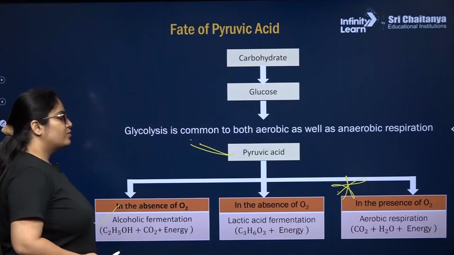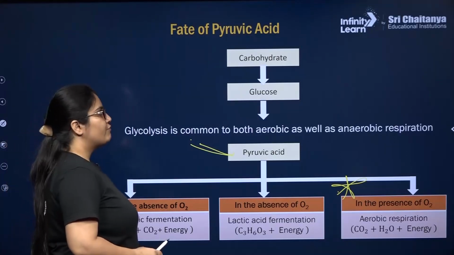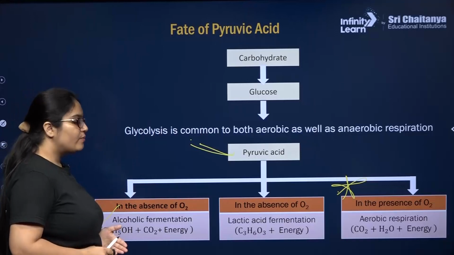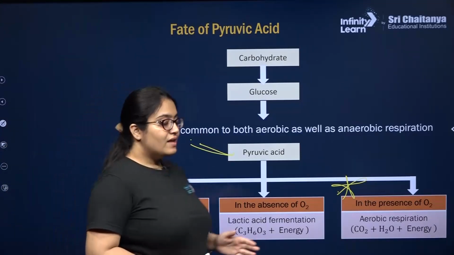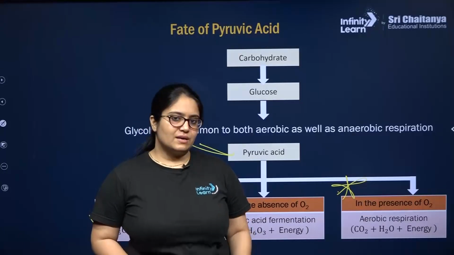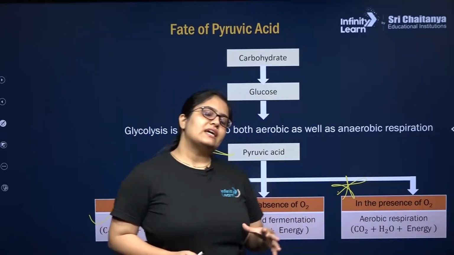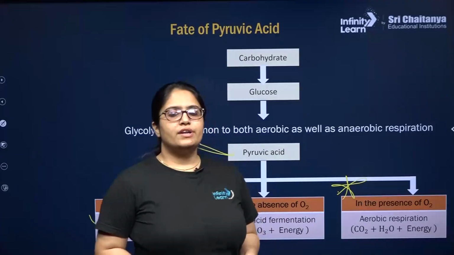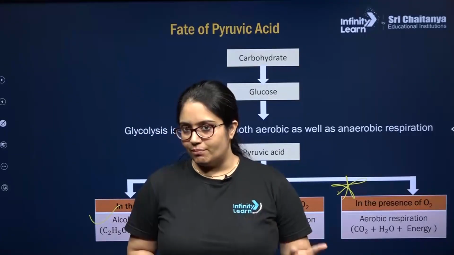So this is about the fate of pyruvic acid. In the absence of oxygen during anaerobic respiration, first of all, there will be incomplete breakdown of the respiratory substrate. Whenever glucose takes the anaerobic pathway in the form of lactic acid or alcoholic fermentation, glucose will not break down completely.